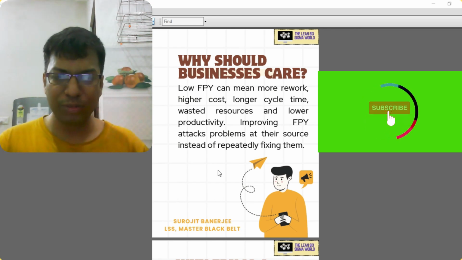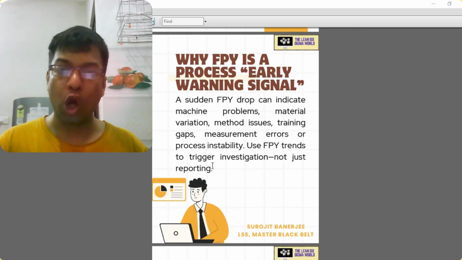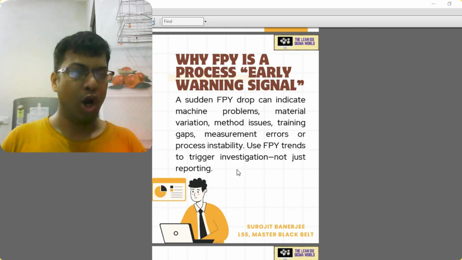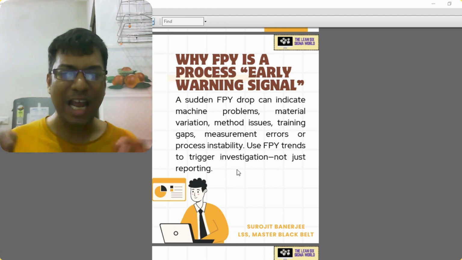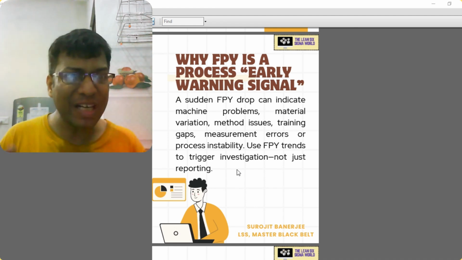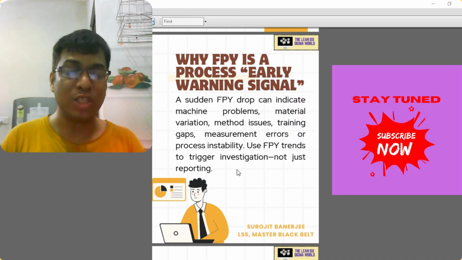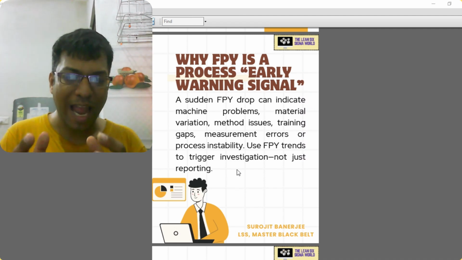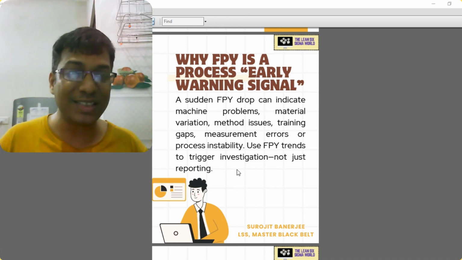Okay. So there comes the next concept, that is why it is the process early warning signal, because a sudden FPY drop can indicate that there can be some machine problem, or some operator problem, some material problem, some training gaps, some measurement errors, some method problem, some errors in the process stability. So the process can be unstable. That's why all these things are happening. So you can attack where the actual problem is coming from. So use FPY trends to trigger investigation, not just reporting.